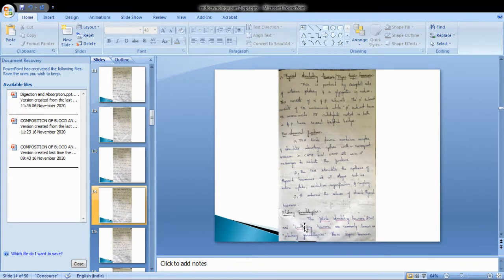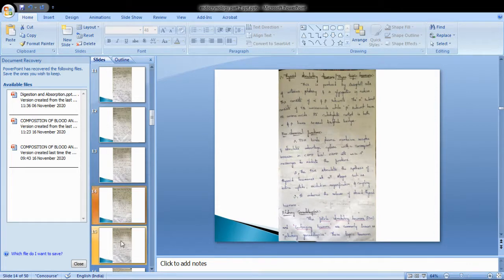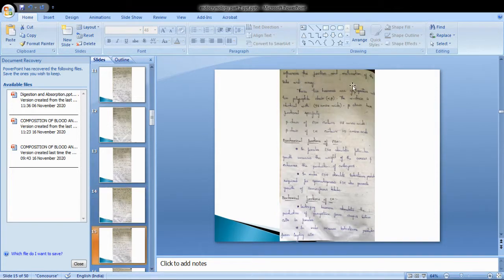Next, let us discuss pituitary gonadotropins. Follicle stimulating hormone and luteinizing hormone are commonly known as pituitary gonadotropins. These tropic hormones influence the function and maturation of the testis and ovary.